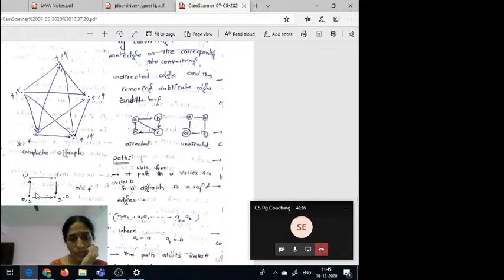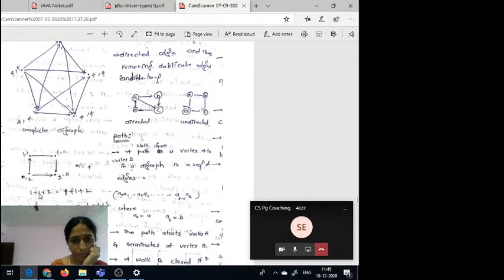Suppose you can observe here in this figure. Here for this vertex in degree is 0 and out degree is 2. Here 1 in degree and 1 out degree. Here 1 in degree and 1 out degree. Here also 2 in degrees and out degree is 0. How many edges are there? 1, 2, 3, 4 edges.